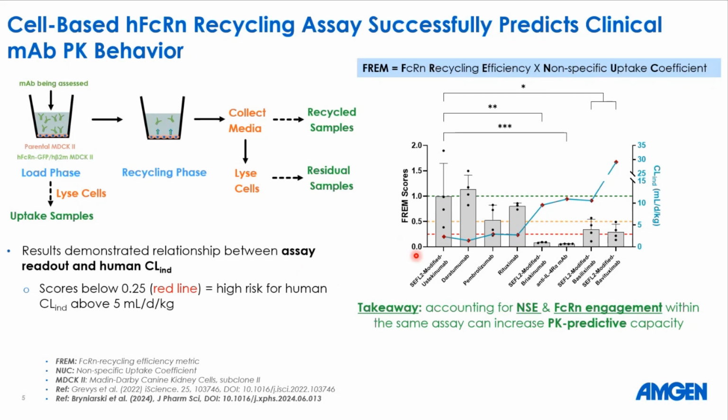When the FRAME score is below this red line, which is 0.25, we see these molecules have high risk for human target-independent clearance above 5 ml per day per kilogram. So the takeaway from this section is that accounting for both non-specific assessment and FcRn engagement within the same assay can increase PK predictive capacity.